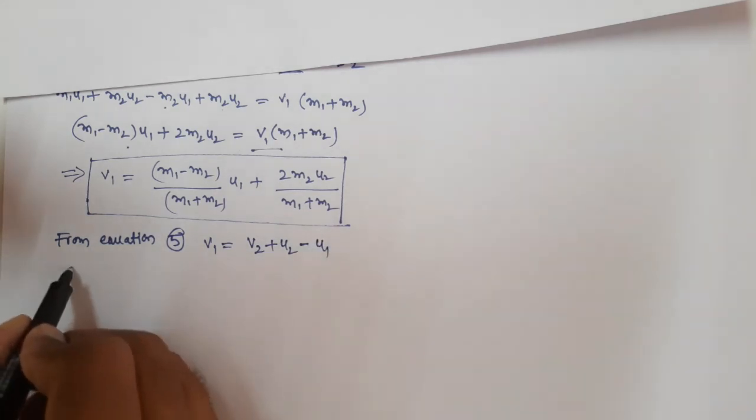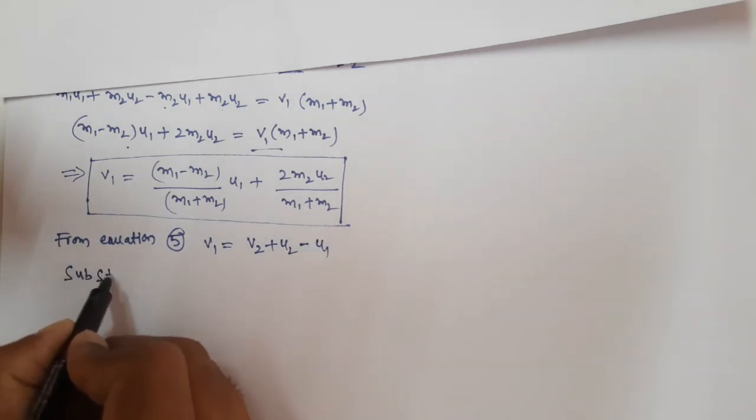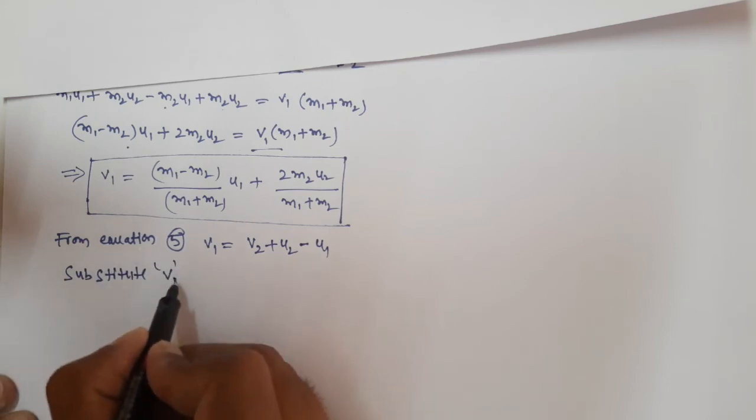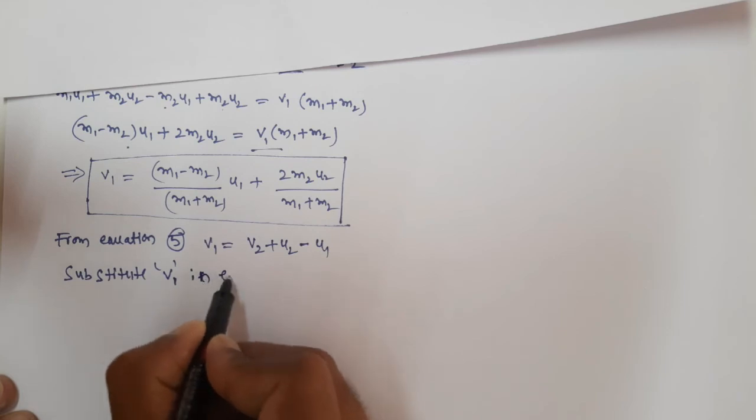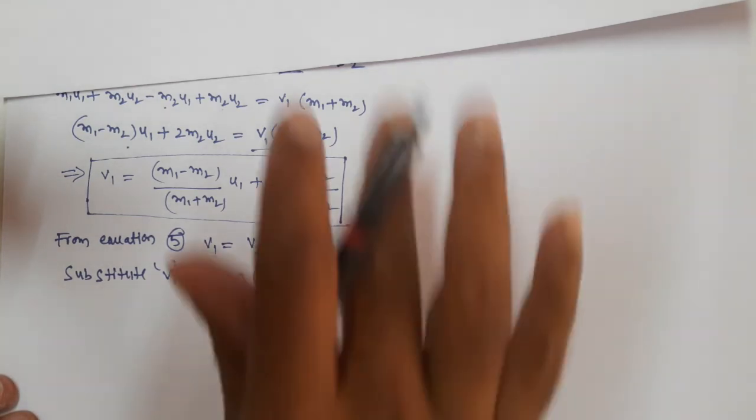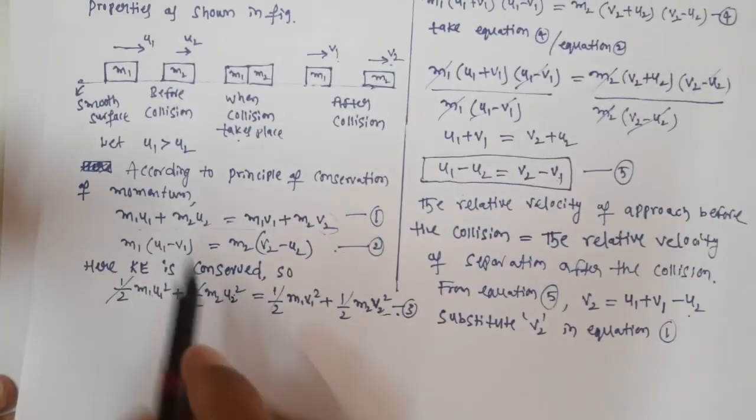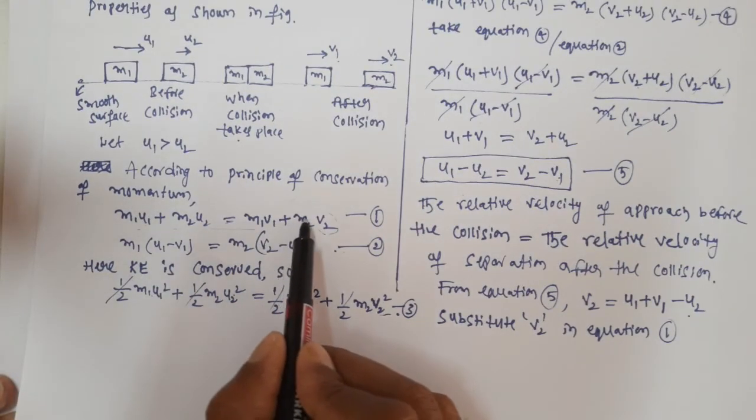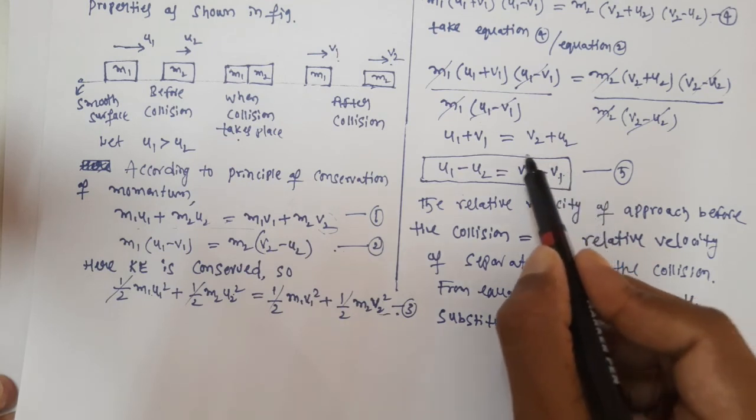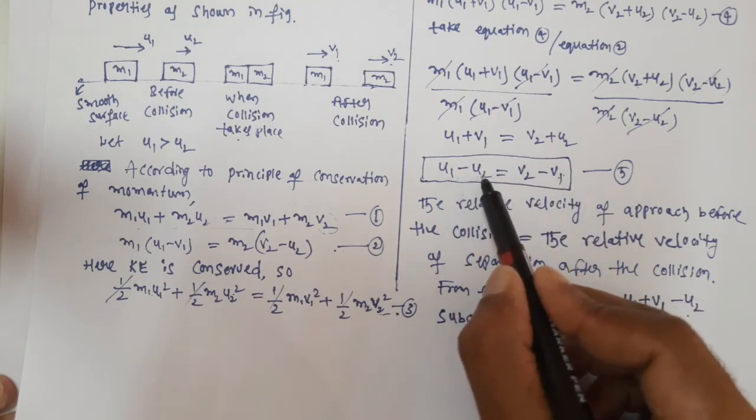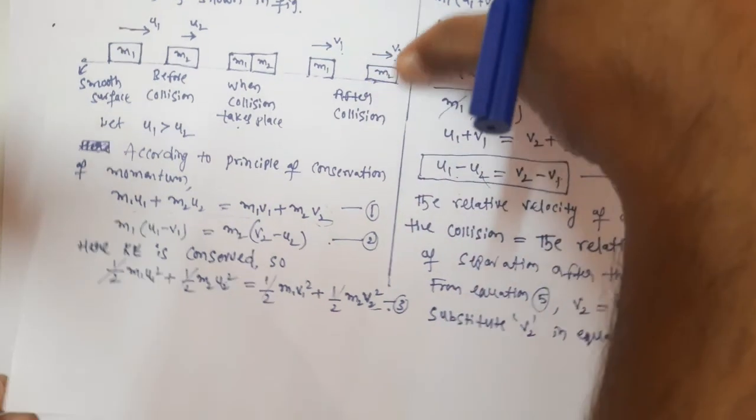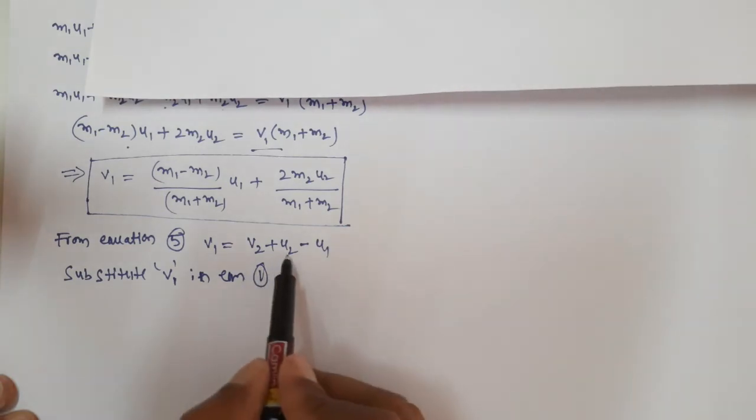Now substitute v1 in equation number 1. Again we have equation number 1. In this equation, we want to substitute the v1 value. We are bringing v1 this side and these two terms this side. Then it becomes v2 plus u2 minus u1. So that's what we are writing here: v2 plus u2 minus u1.